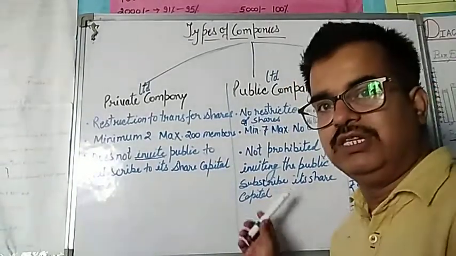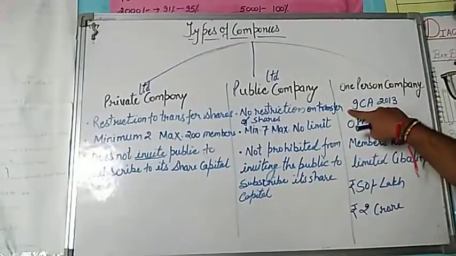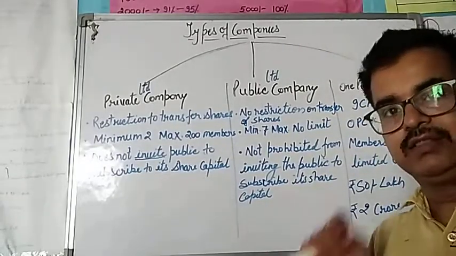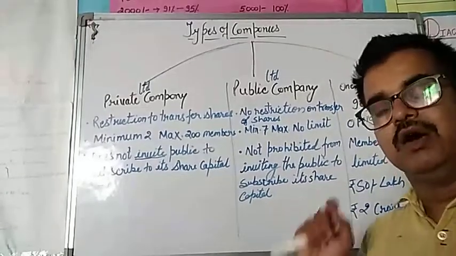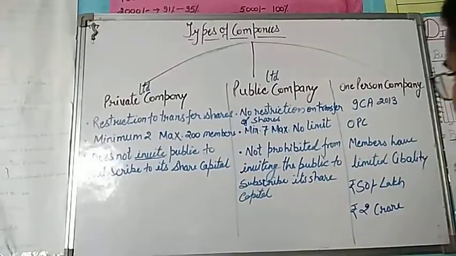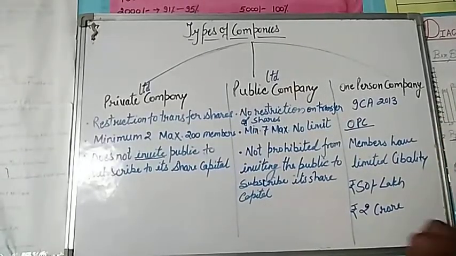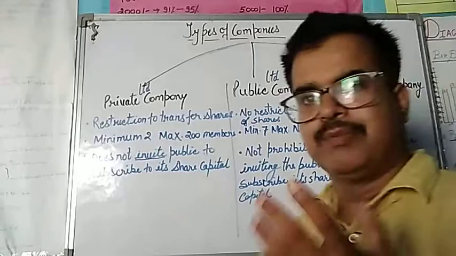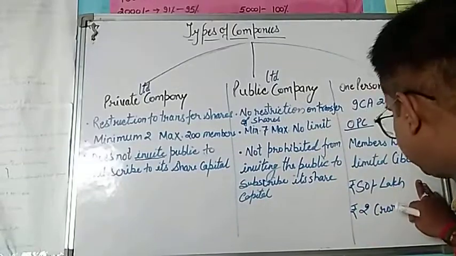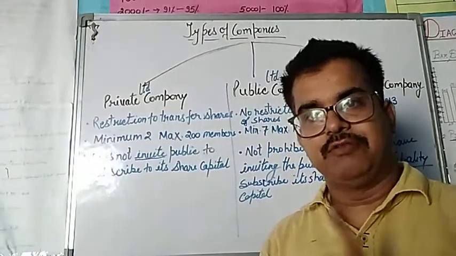Before 2013 only these two types of companies were there, but in 2013 there was the Indian Companies Act 2013. According to that, Indian Companies Act 2013 में बना, उसके according एक और type की company add कर दी गई, that is the one person company. In a one person company, also known as OPC, members have limited liability. Means one member can start that company, that's why it is known as one person company. One member can start it, and this company automatically may become public or private limited if there are some conditions.